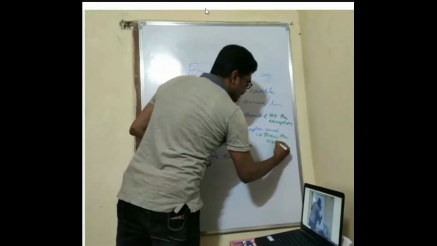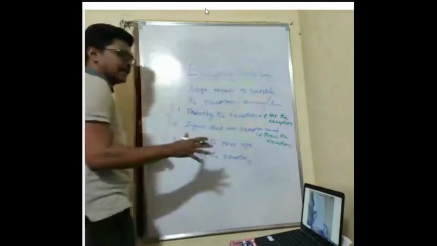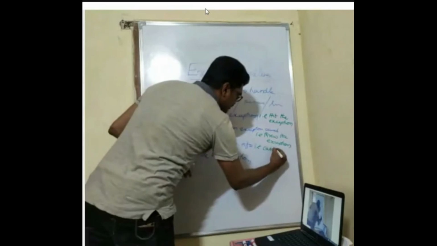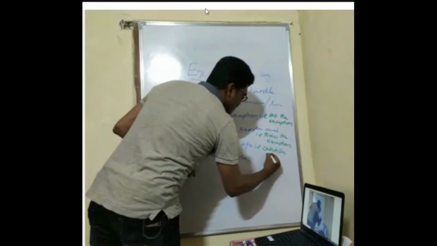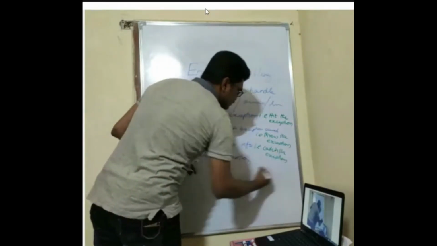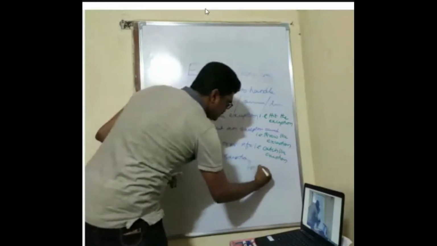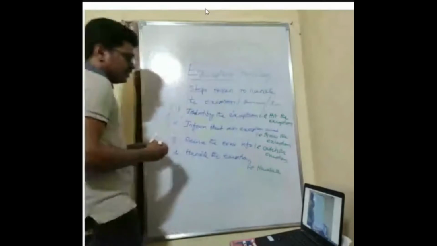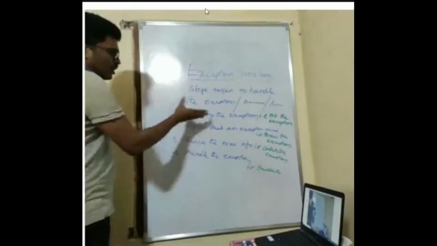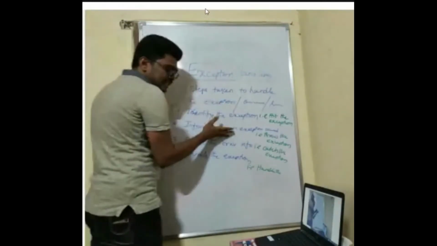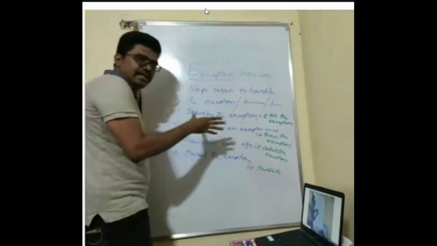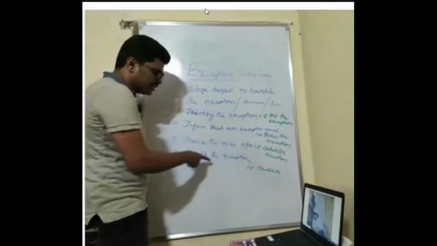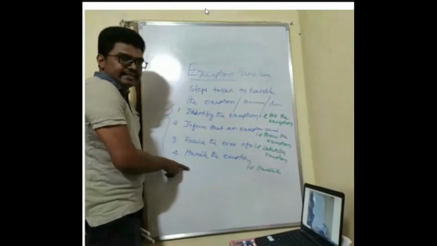I'm telling the technical terms. The concept is the same. If you are throwing, there must be someone to catch the exception. So the last one is handle the exception. These are the things: identify the exception, inform that there is an abnormal condition and there is an exception, and the third one is receive the error information, and the fourth one is handle the exception.